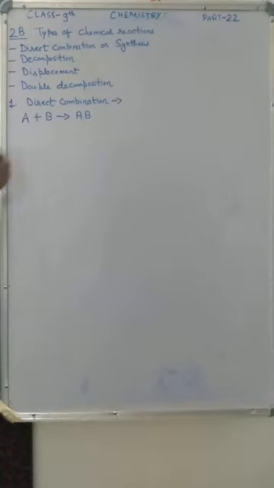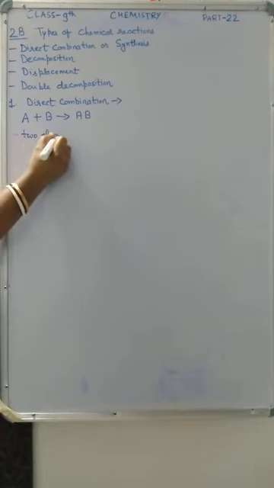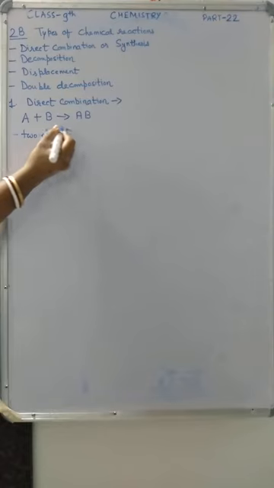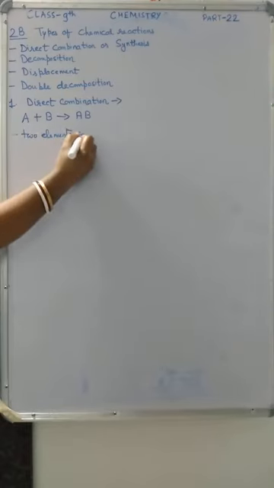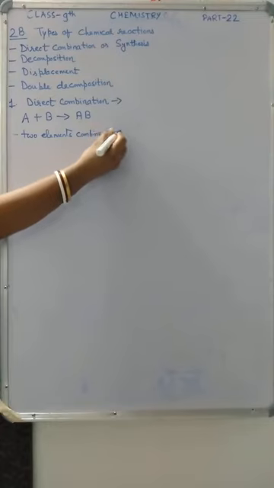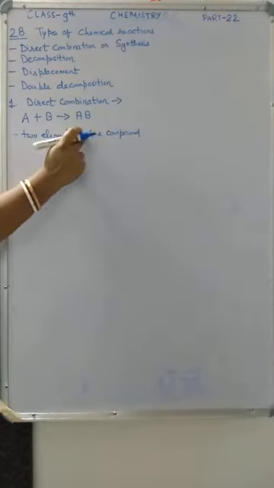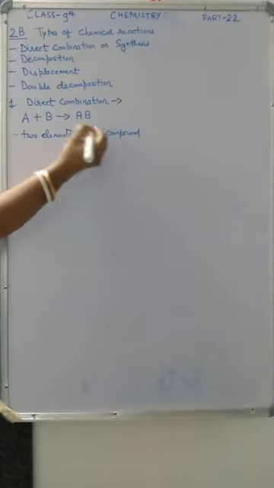First one, when two elements combine to form a compound. I am writing in short, when two elements combine to form a compound.